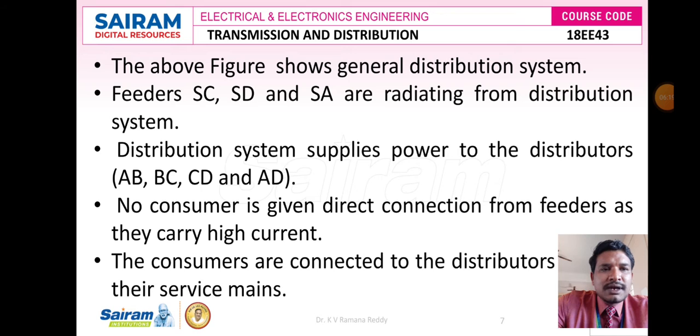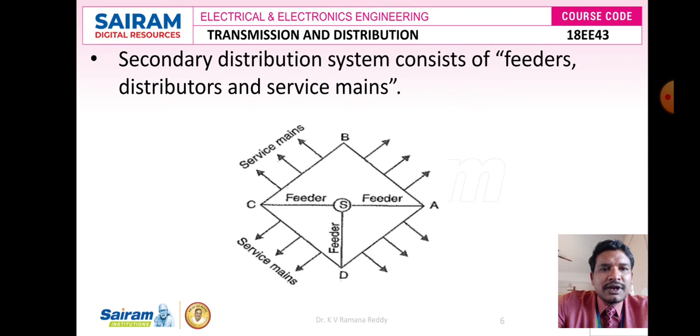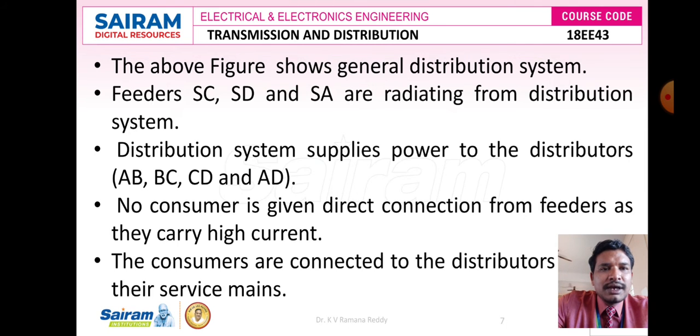SC, SD, SA are directly radiating from the substation, and AB, BC, CD and DA are called service mains, or simply distributors.